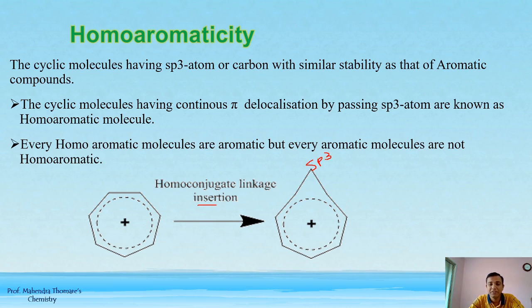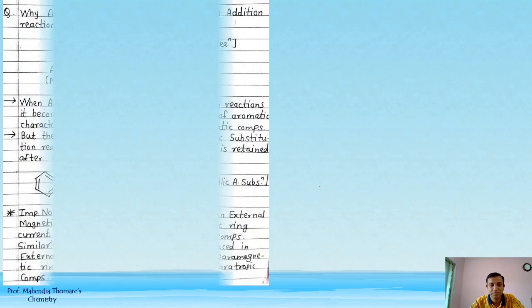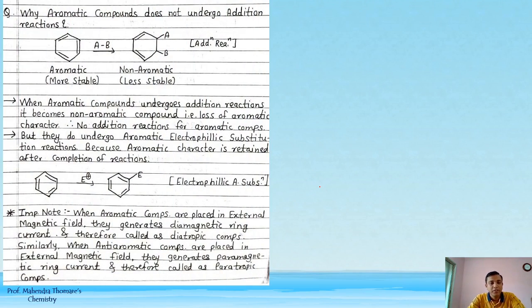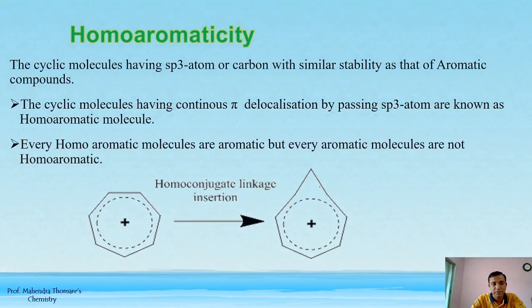So by passing this sp3 atom there is resonance here, here is resonance by passing sp3 atom. So that is the homoaromaticity. So these all are the basic concept of aromaticity, anti-aromaticity, non-aromatic compounds and homoaromaticity.